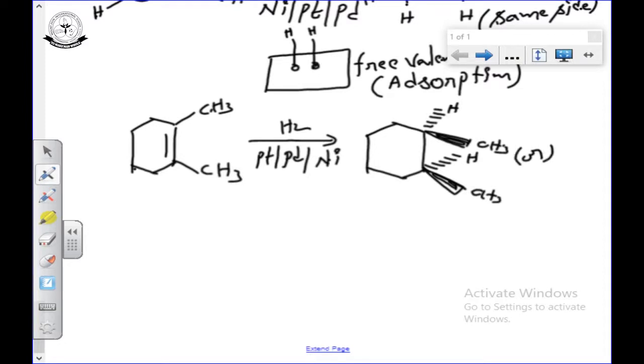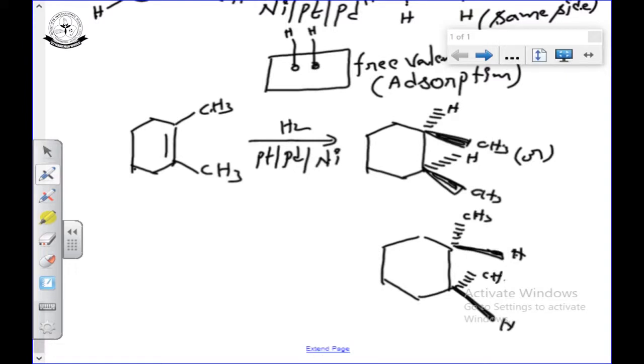Or you can see it like this, with CH3 below the plane. You can use any one, no problem.